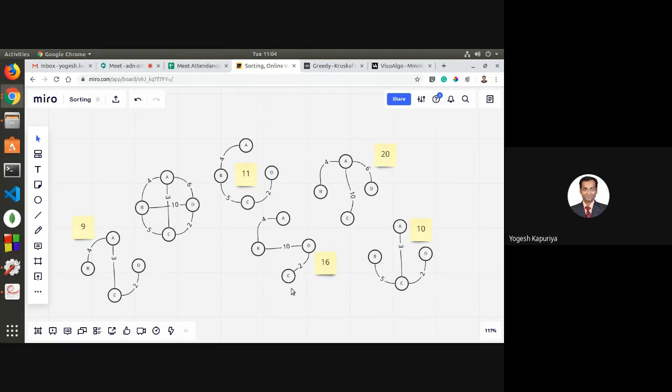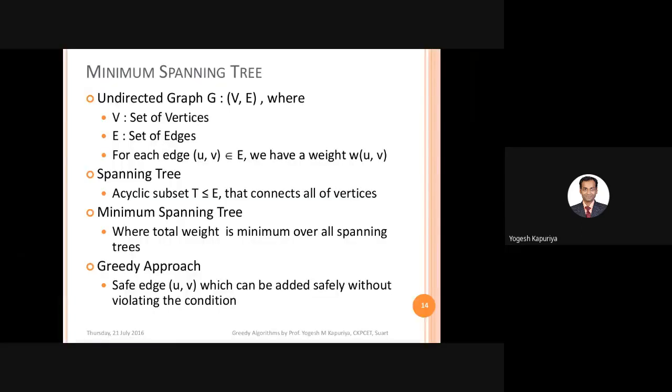So for this given graph, we have 1, 2, 3, 4, 5 versions already over here, but there are many actually. But the output should be this. I don't think the previous one is the minimum spanning tree for this graph. If you look for any solution, this will be the minimum. So our objective is to find this when given this. That's the problem statement. I hope the problem is clear. Now we will discuss the description, what it means, and how we can find it out, right?